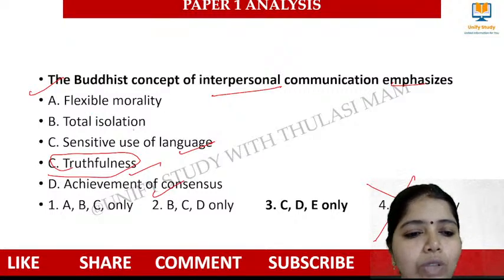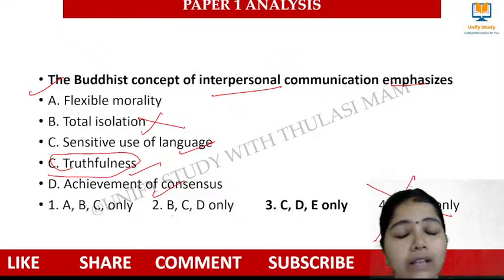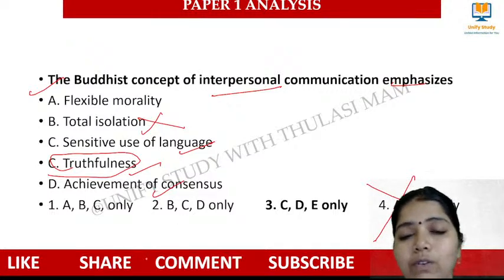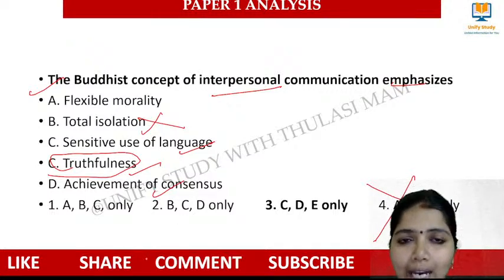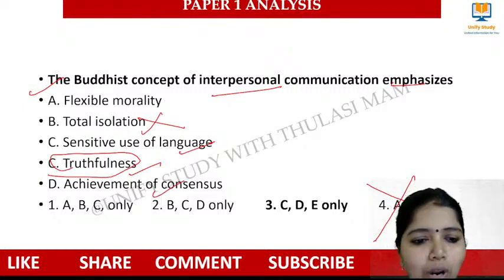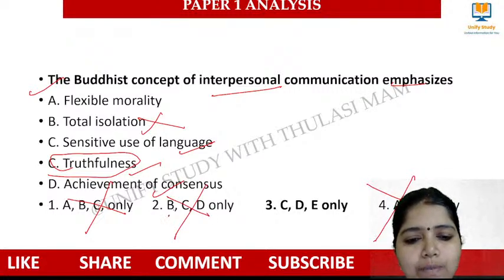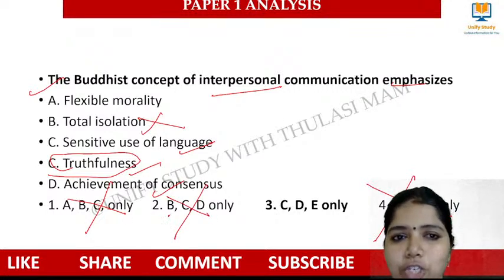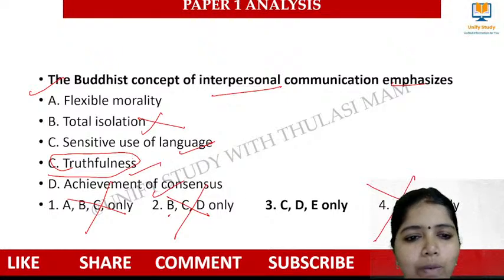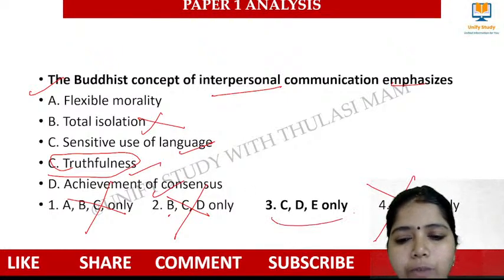Flexible morality, total isolation. Total isolation definitely will not be there. Why will it not be there? The Buddhist people are not isolated people. They used to mingle with people, right? They used to connect with people, right? So B will not be there. So you can eliminate the options where B is there. This is called the elimination technique. So what will be the option? C, D are the only options that remain.